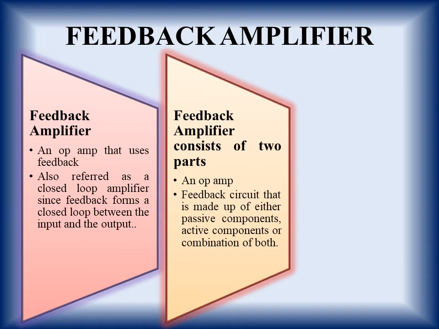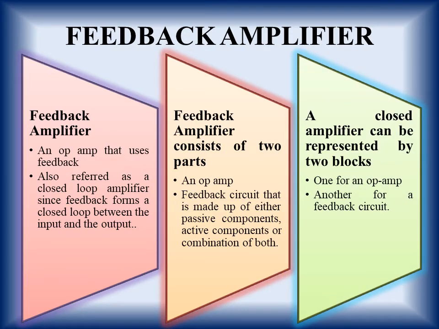Now feedback amplifier consists of two parts. First part is an op-amp and the second part is a feedback circuit. It is made either of passive components or active components, or a combination of both.